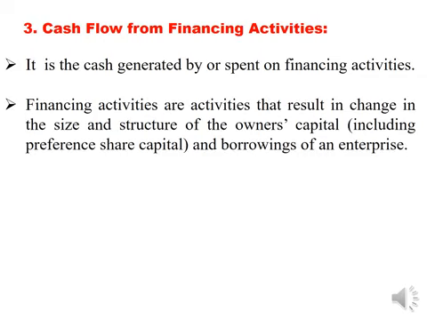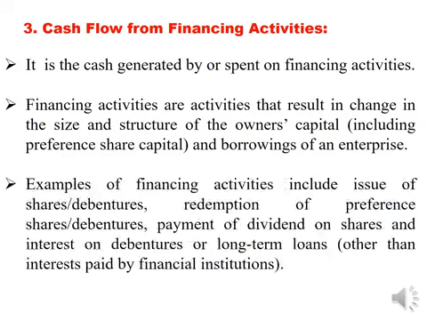Financing activities are activities that result in change in the size and structure of the owner's capital and outsiders' funds. Any transaction which results in increase in the total capitalization of a business concern will be treated as inflow of cash, and in turn, any transaction which results in decrease in total capitalization of a business concern will be treated as outflow of cash.